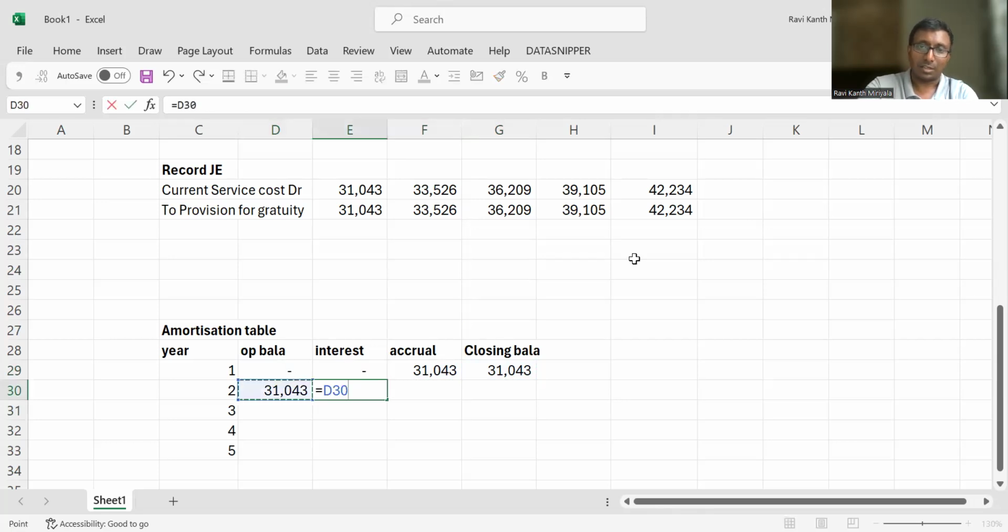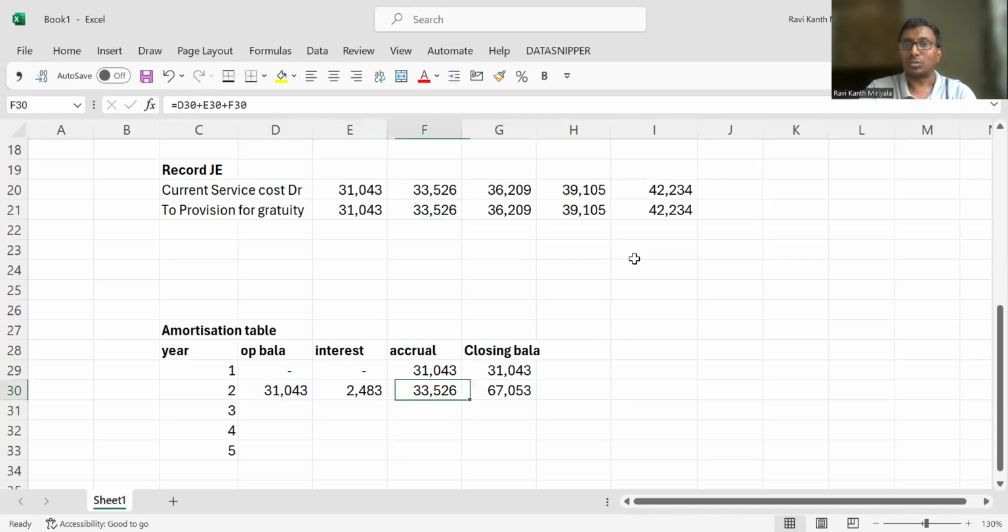Right. Next step. You are supposed to do it at 8%. At what percentage did you discount? The same percentage will apply, 2,483. And the second year accrual is there? Yes, second year accrual is there. So this is the number. I'm just copy pasting the formula.